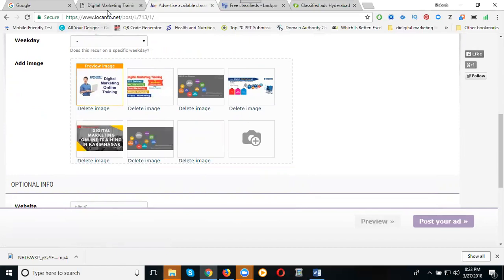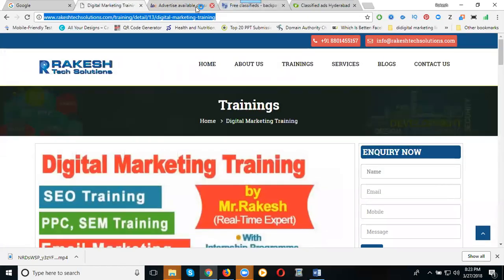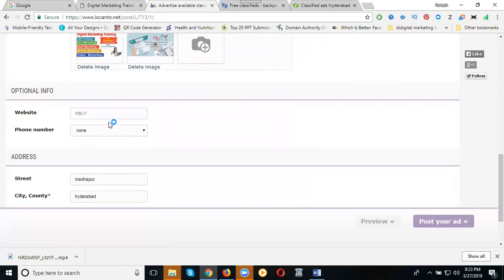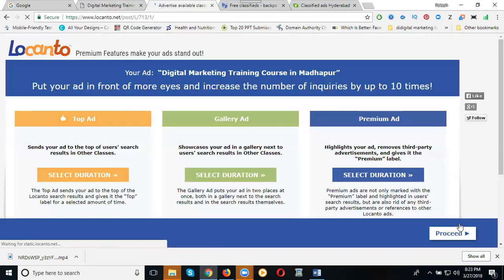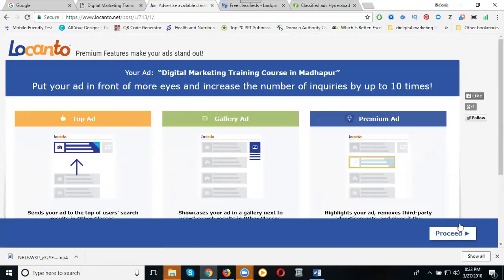After that, write your website information along with your mobile number, state, country, and PIN code. Click post your ad. The ad will be approved in a fraction of a second.